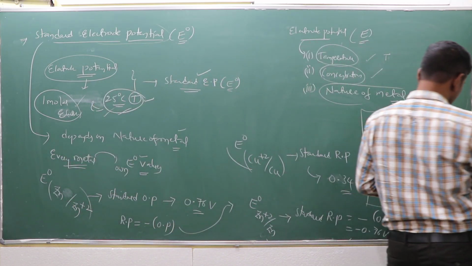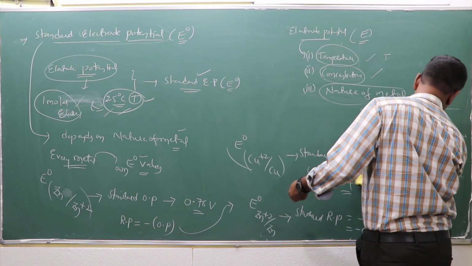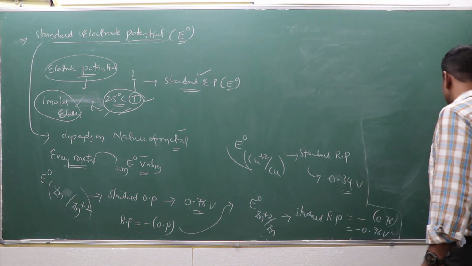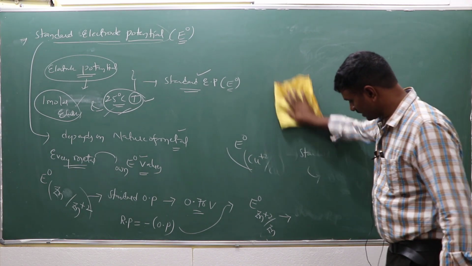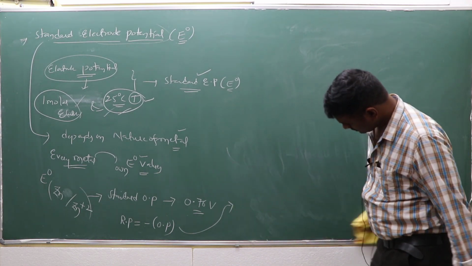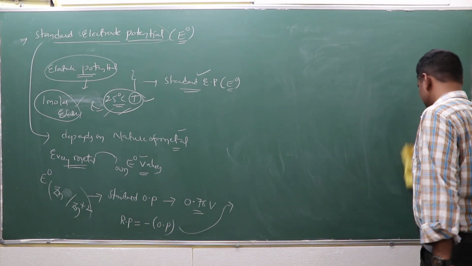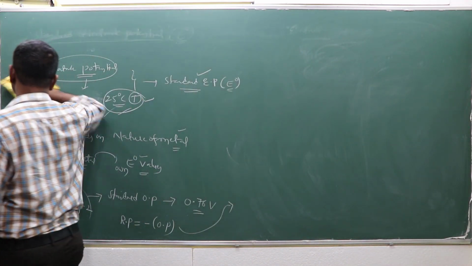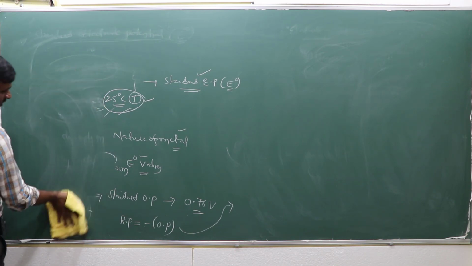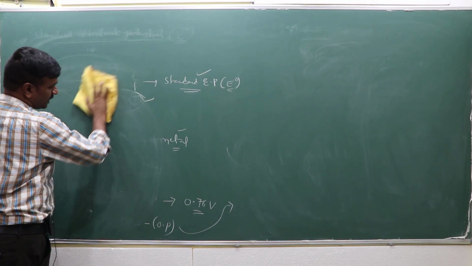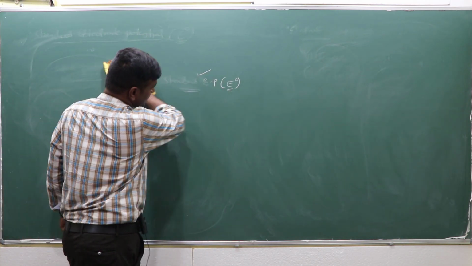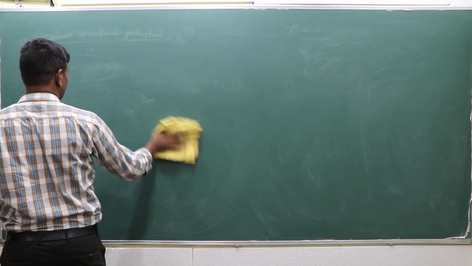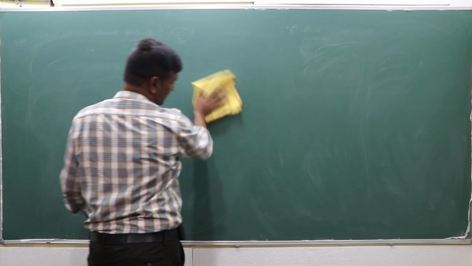So at the cathode, which one will happen? The reduction reaction takes place. At the anode, which one will happen? The oxidation reaction takes place. Both can be explained by considering the salt bridge case like that. So it is a clear discussion. While we discuss the cell notation, I can explain which one is right, which one is left, what is happening in the reduction, what is happening in the oxidation. After that we can see the cell notation. You can see the cell notation only, it clears that.